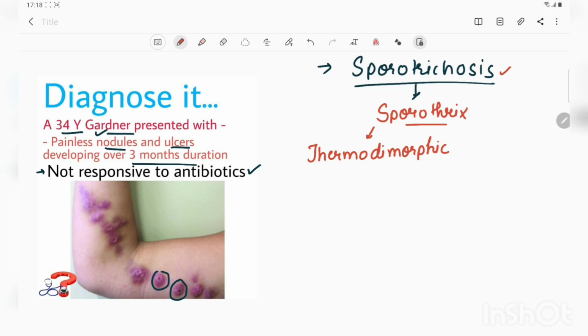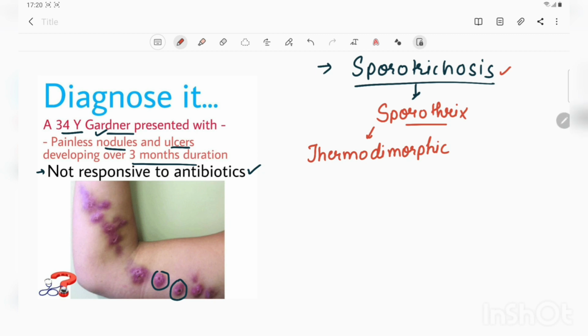Next is how this fungus is transmitted to humans. It is found in soil, marine animals, decaying wood vegetation, and in agricultural waste also. So the more prone individuals are people working in the agricultural community, like the gardener that we have. Other individuals at risk are farmers, miners, horticulturists, and hunters.